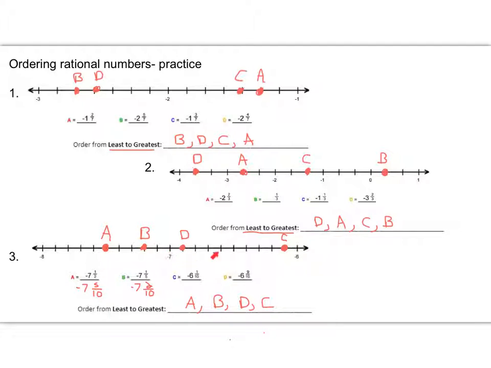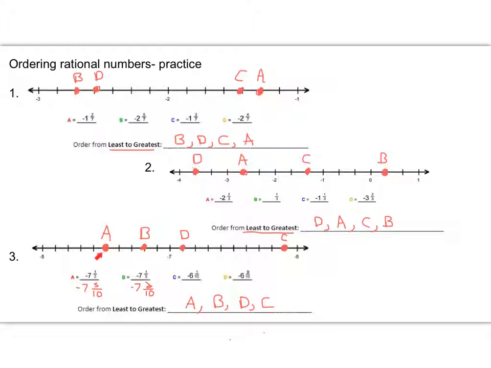So our sections are divided into tenths, but some of our numbers aren't written in fractions of tenths like C and D are, but I can convert them to tenths using equivalent fractions, which we learned earlier in the year. So 1/2 is the same as 5/10, or you could have just realized that you're going halfway between negative 7 and negative 8. 1/5 is a little bit trickier, but that's the same as 2/10, multiplying the top and the bottom by 2, so that's why B ended up in that place as well.